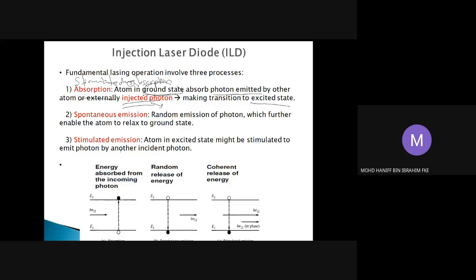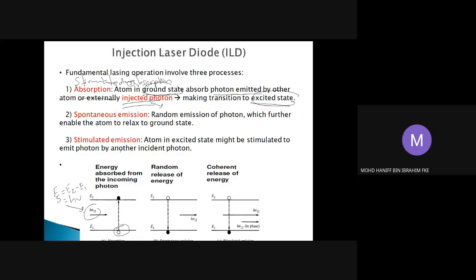So the atoms in the ground state will absorb the photon, and will then be moved to the excited state. This is given by the diagram down here. We have the absorption process here. This is the initial position of the atom. If we have an externally injected photon, given by hv12, this is equal to the energy band value Eg, which equals E2 minus E1, the difference between the ground state and the excited state.